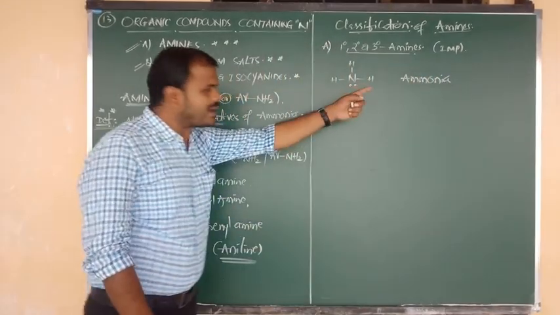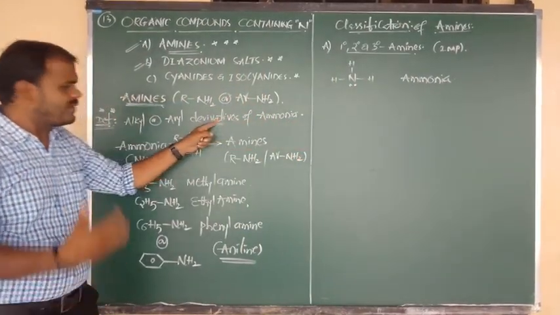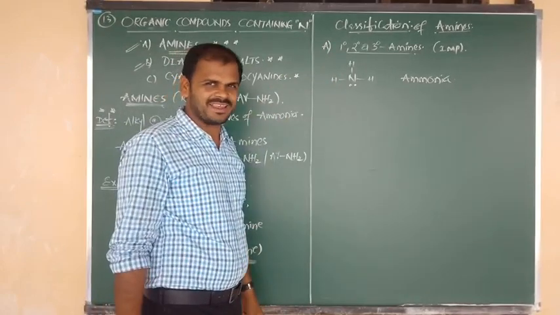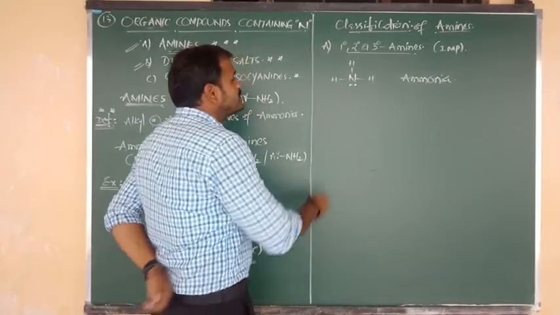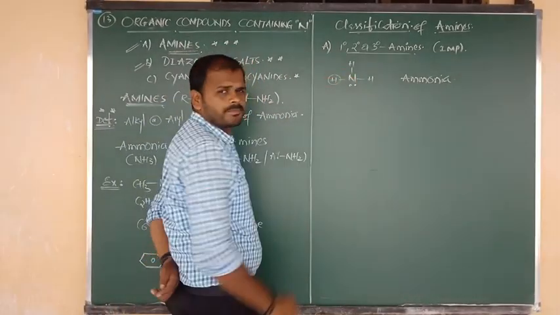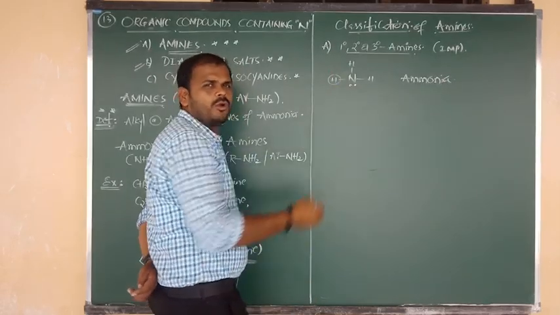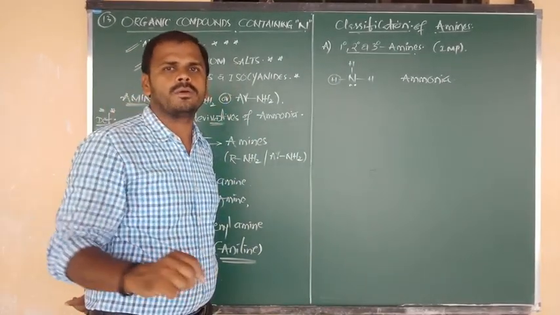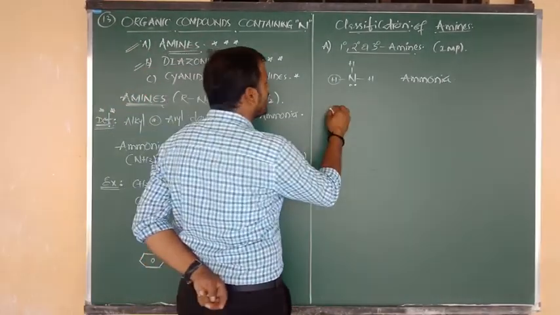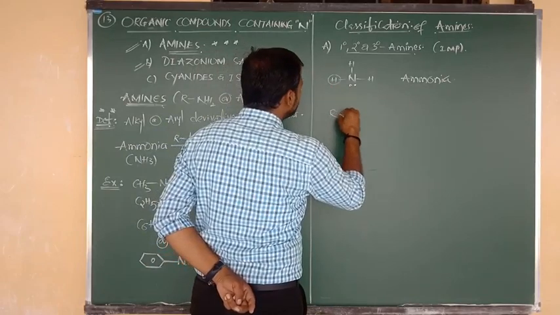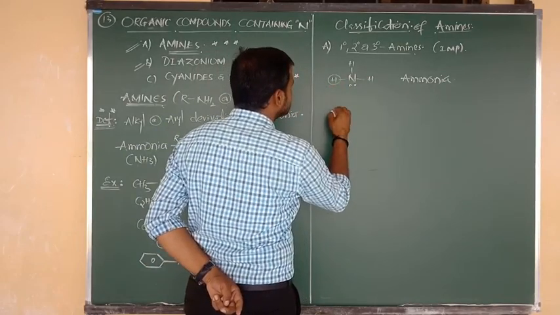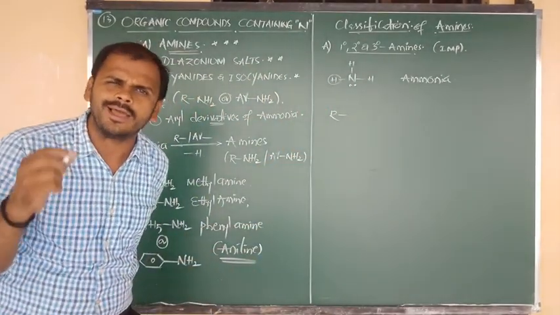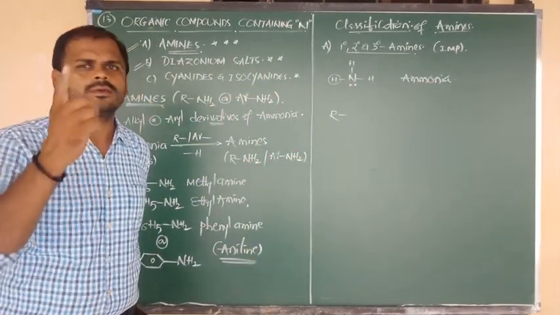Now from that ammonia we can derive the amines. Let me derive the primary amine first. Very easy. One of the hydrogen atoms in ammonia is going to be replaced by any alkyl group or any aryl group. So in the place of H, I am going to write R. The meaning of R is nothing but the alkyl group. If you want, in that H place, you can write the aryl group also. You can write benzene also.